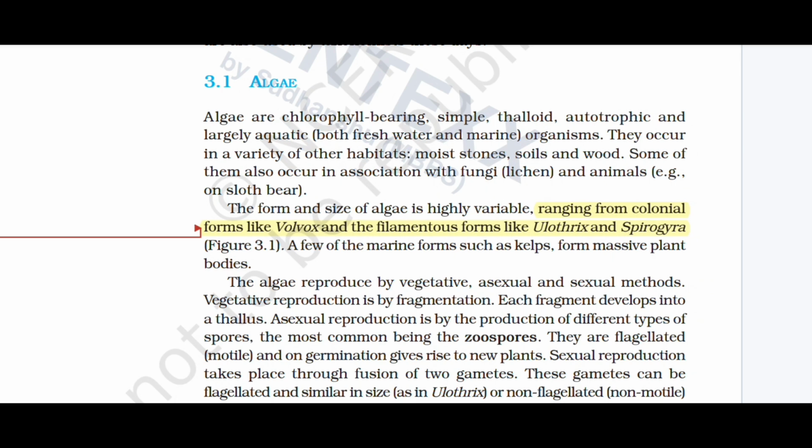They occur in a variety of other habitats: moist stones, soil and wood. Some of them also occur in association with fungi (lichen) and animals (example: sloth bear). The form and size of algae is highly variable, ranging from colonial forms like Volvox and filamentous forms like Ulothrix and Spirogyra, Figure 3.1. A few of the marine forms such as kelps form massive plant bodies.